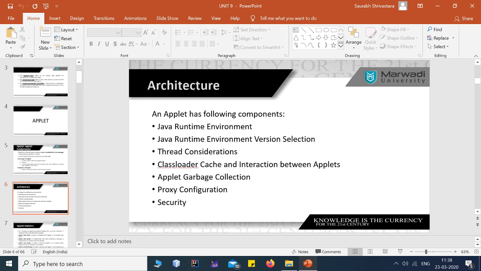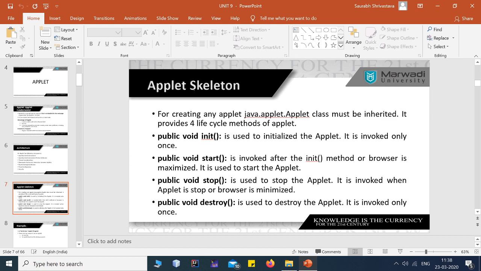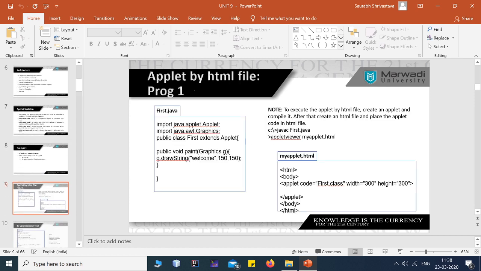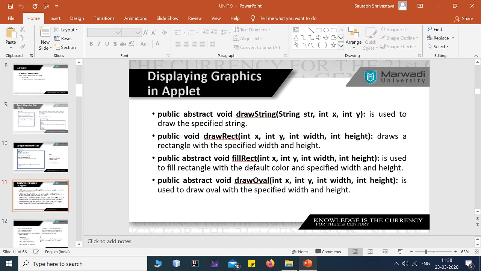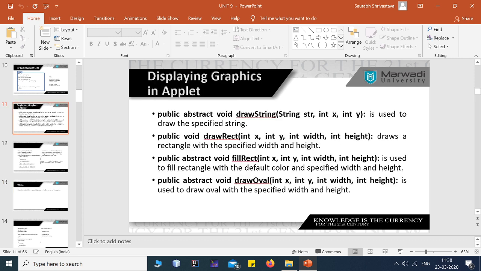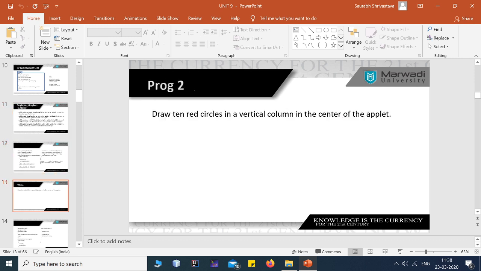Then we discussed its architecture components, the different components available, followed by the life cycle, which has init, start, stop, and destroy methods. Then we did certain examples. Then I told you there is a class called Graphics in Applet, which can be used to draw a string, draw a rectangle, fill a rectangle, and draw an oval over the screen. I guess we have done up to program number 1. Now in today's agenda we will be covering the remaining programs from the second program,